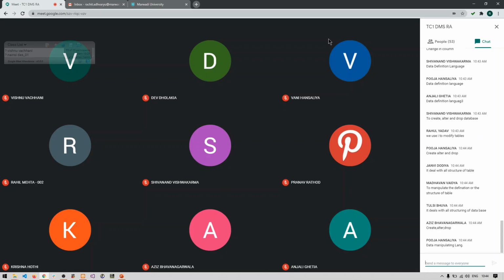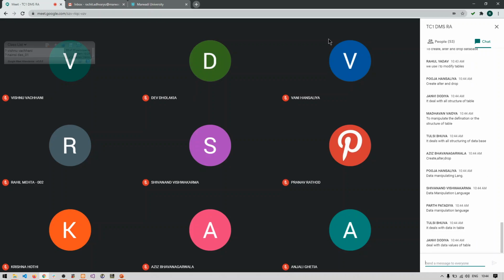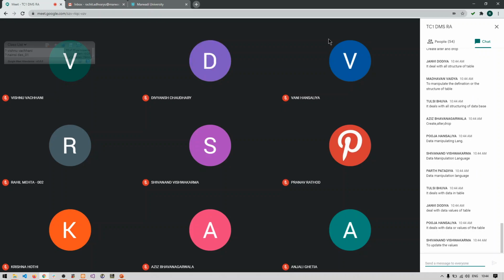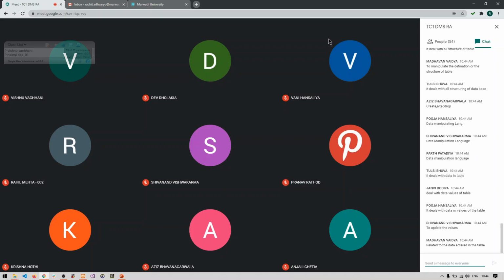What do you mean by DML and what is the use of it? DML stands for data manipulation language. And what is the use of it? It deals with the values of the table. Either we insert the records, we change the records, or delete the records, or fetch the records. Very good. What do you mean by DCL?